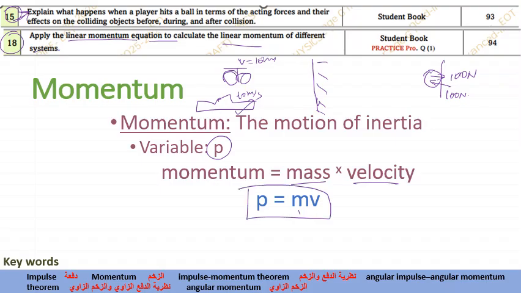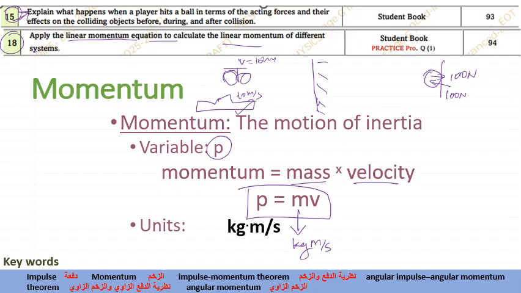Moreover, the SI unit of mass is kilogram, and velocity is meter per second. So momentum will have a unit of kilogram meter per second. So this is what we are connecting with 15 and 18. Especially question number 15 is not very clear about what they are asking.